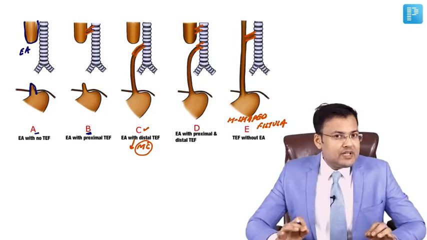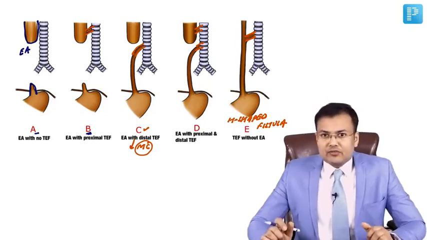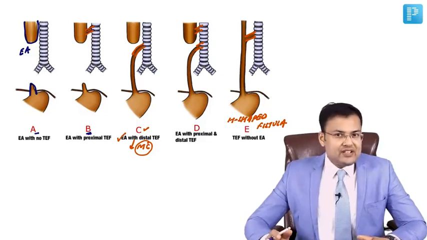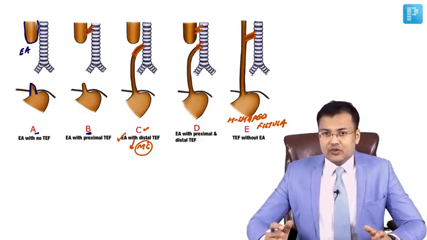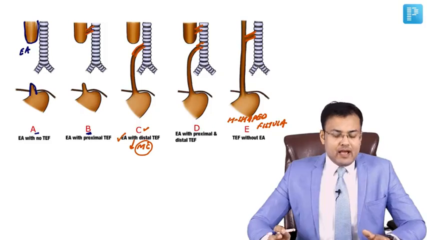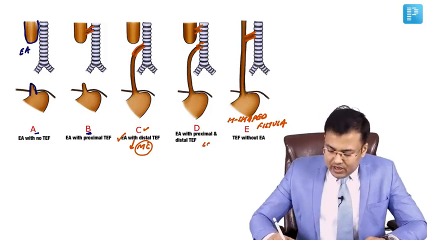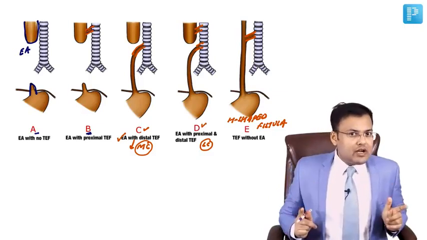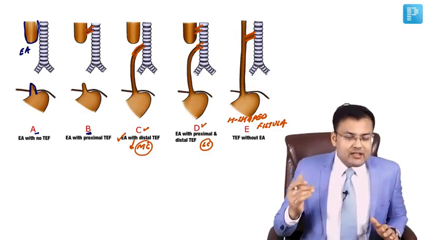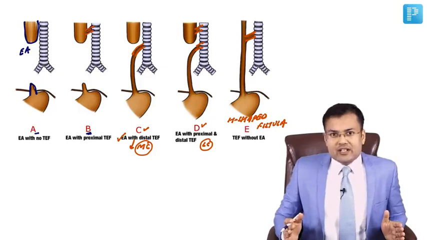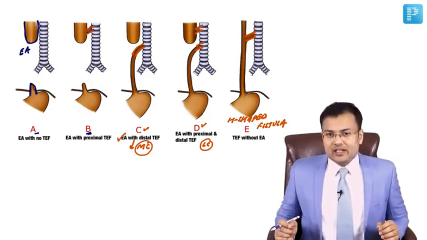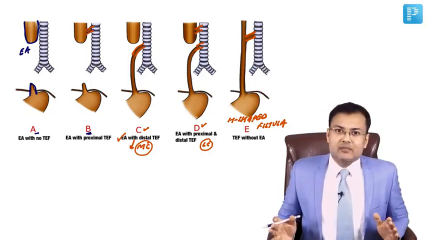In exam, they don't mention type C, they mention which of the following is most common type, and it is esophageal atresia with distal tracheoesophageal fistula, most common. And which one is the least common type? It's the type D, in which there is fistula involving both proximal and distal segment. So esophageal atresia with both proximal and distal tracheoesophageal fistula, it's the least common type.